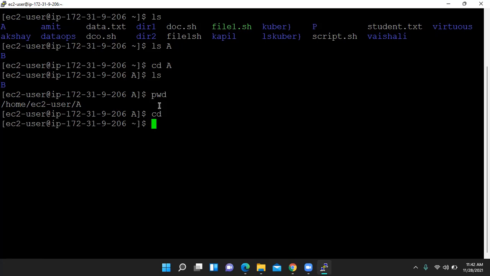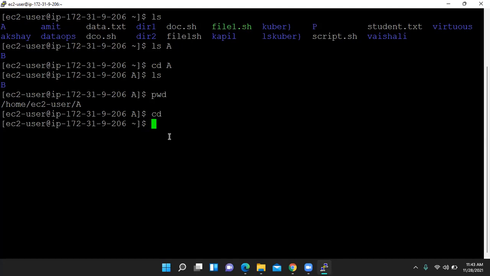If we press cd, it takes you directly outside. That means something like the desktop. See, we are again in ec2 user and there is no a here. Whenever we press cd, it will take you back to your original location, like the desktop. You will be out of all folders, and you will be in your default folder.